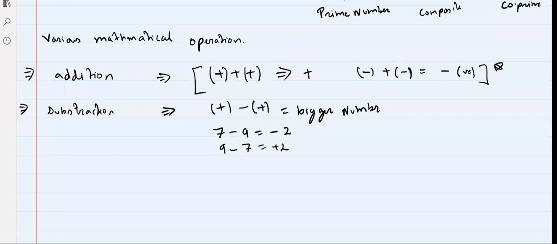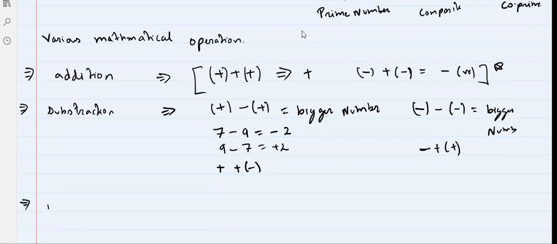Okay, everyone? Then again, minus, minus, minus: again, the sign will be of the bigger number. Now, this can also be written as plus, plus, minus, because minus, plus or plus, minus. It can be written like this, or this can also be written as minus, plus, plus. That we will see in the next concept, which is multiplication.